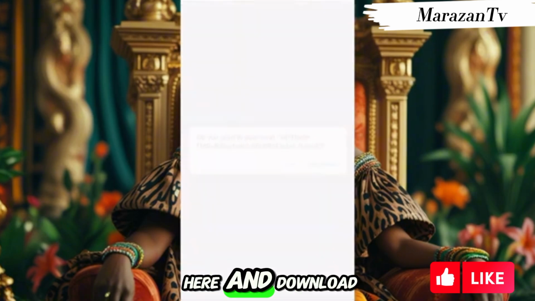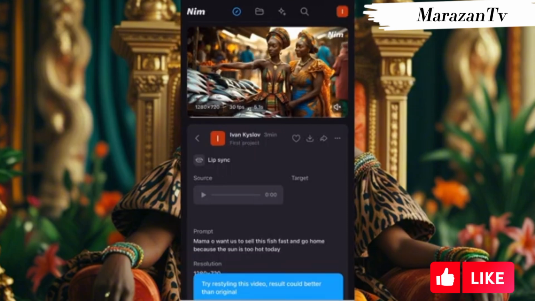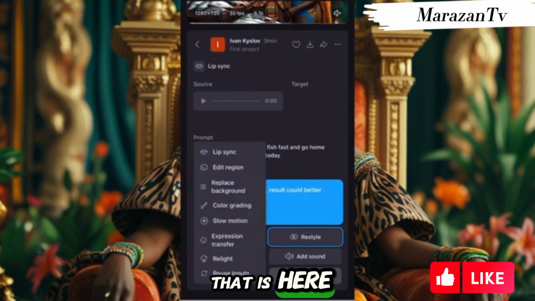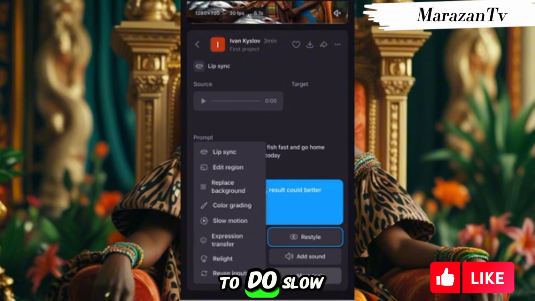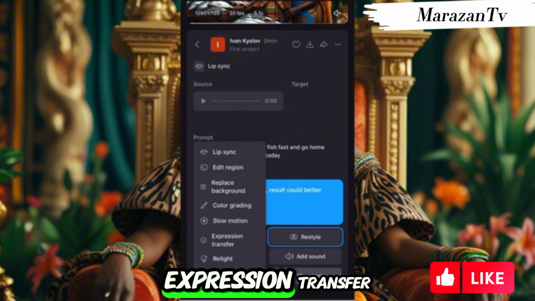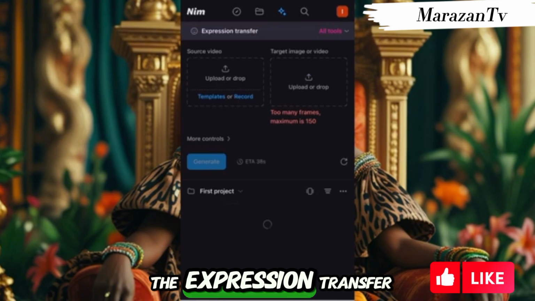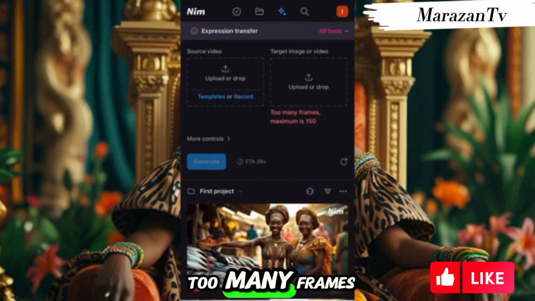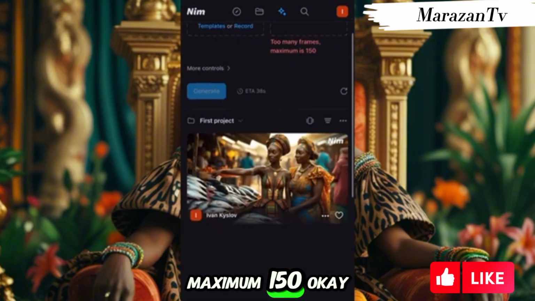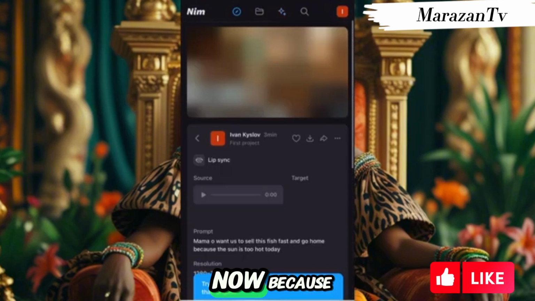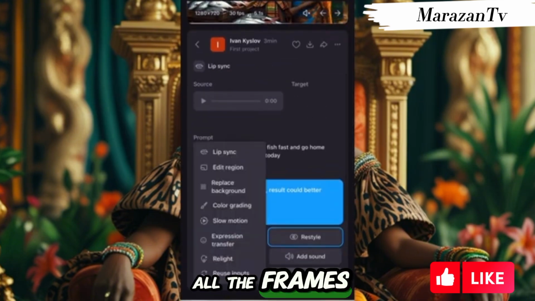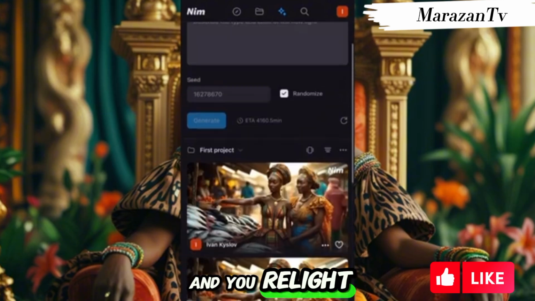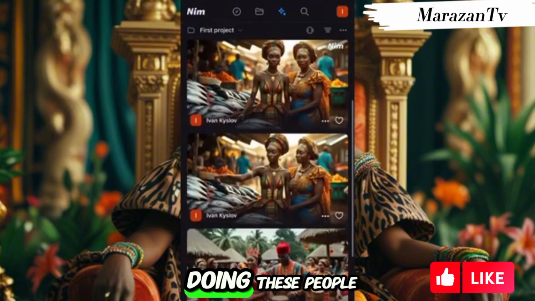So let's click here and download your video, and let's try the next tool that is here. So color grading, slow motion, expression transfer, you can do the expression transfer. Let's see. Now expression transfer is too many frames, maximum 150. Okay, we cannot do the expression transfer now because we don't have all the frames available. So yeah, relight. If you want to relight, you click there and you relight the image. These people are doing too much.